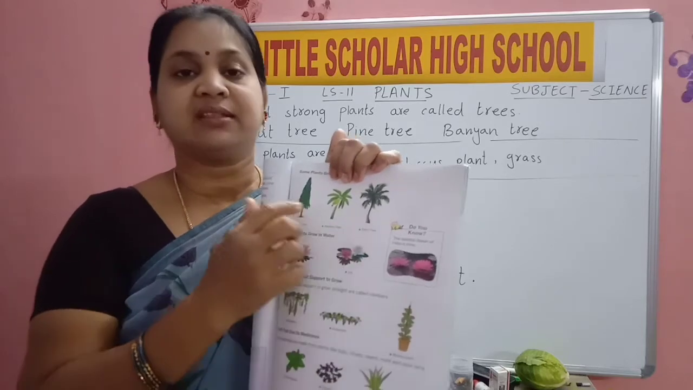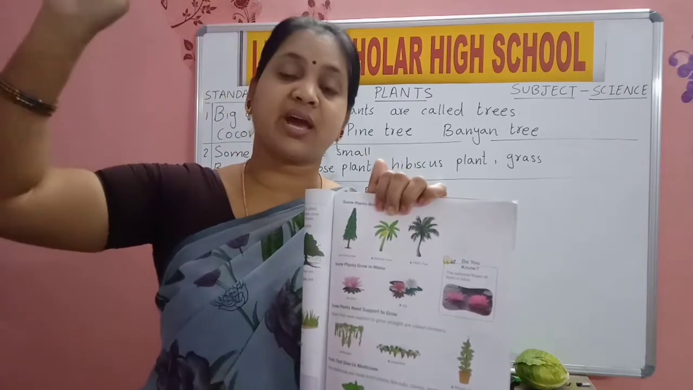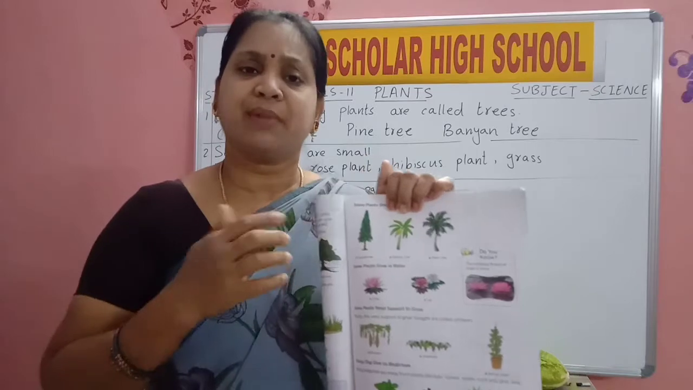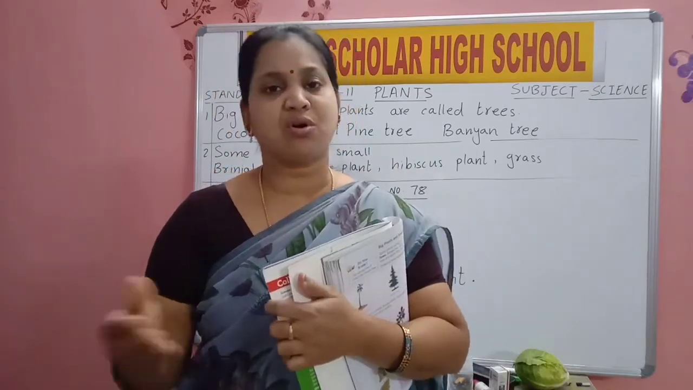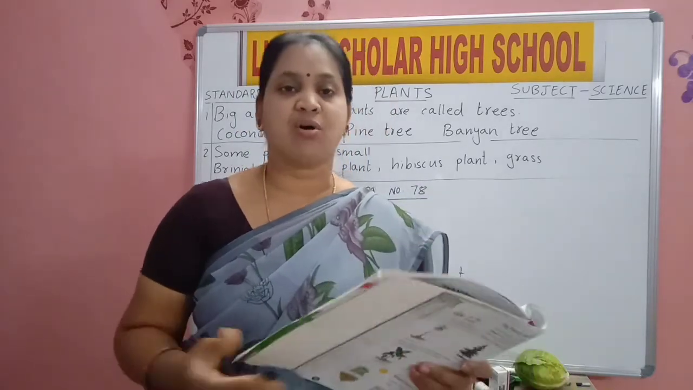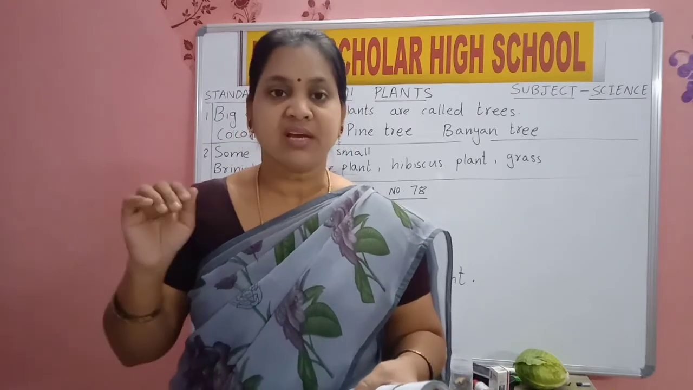And what is this? Palm tree. Why are we calling them trees? Because they are tall and strong. So many plants we can see on the land only. Mango plant will grow on the land. Papaya on the land. Lemon on the land. Vegetables that we eat also mostly grow on the land.